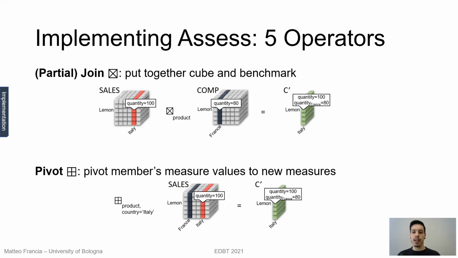Pivot does something similar, but when we are working on a single cube. So if the two slices are now within the same cube, so the cube of sales has two slices, Italy and France, pivoting the cube by product and for country equals Italy returns a new cube C prime that again represents the Italian sales, and where in each coordinate you will also find the corresponding measure from the French slice. So notice that when we are working on a single cube, the join and pivot operators actually return the same cube.